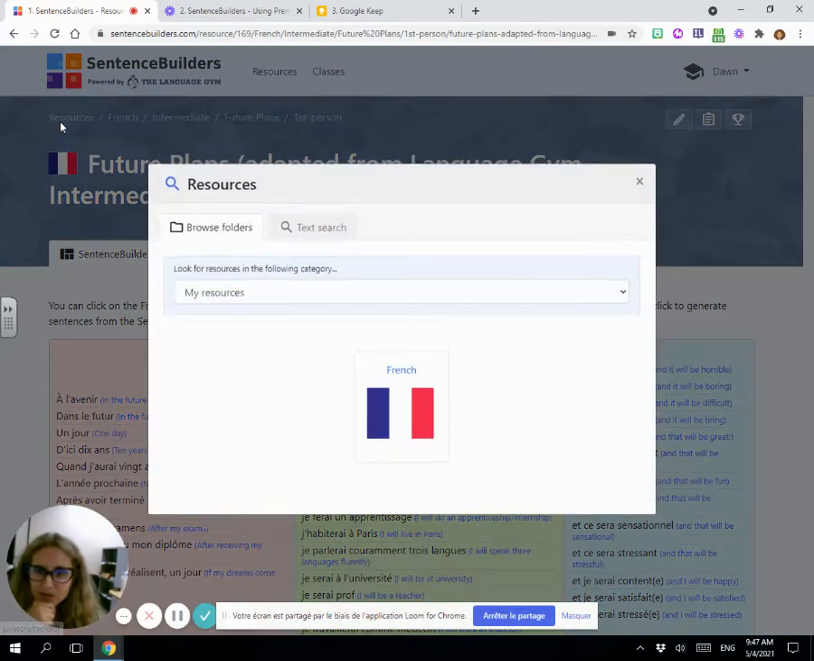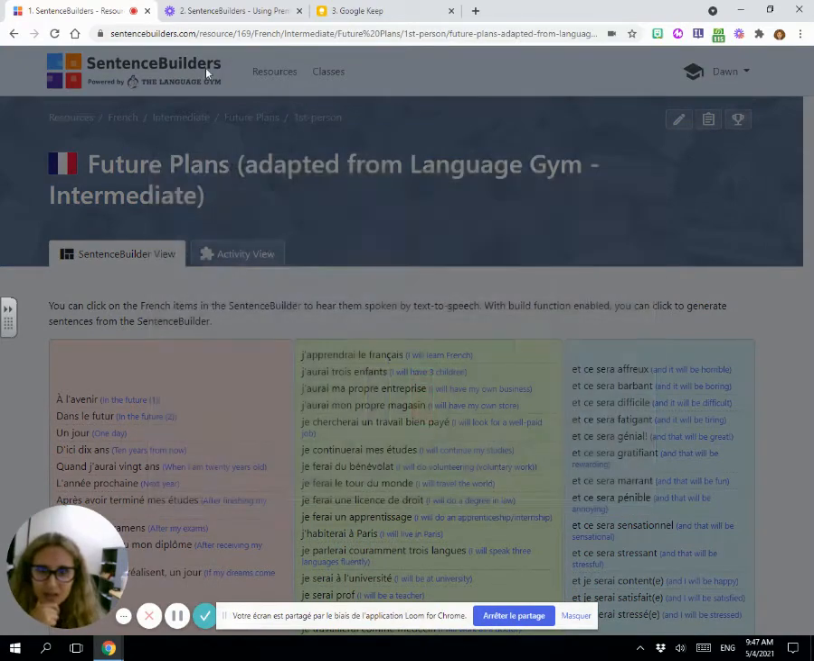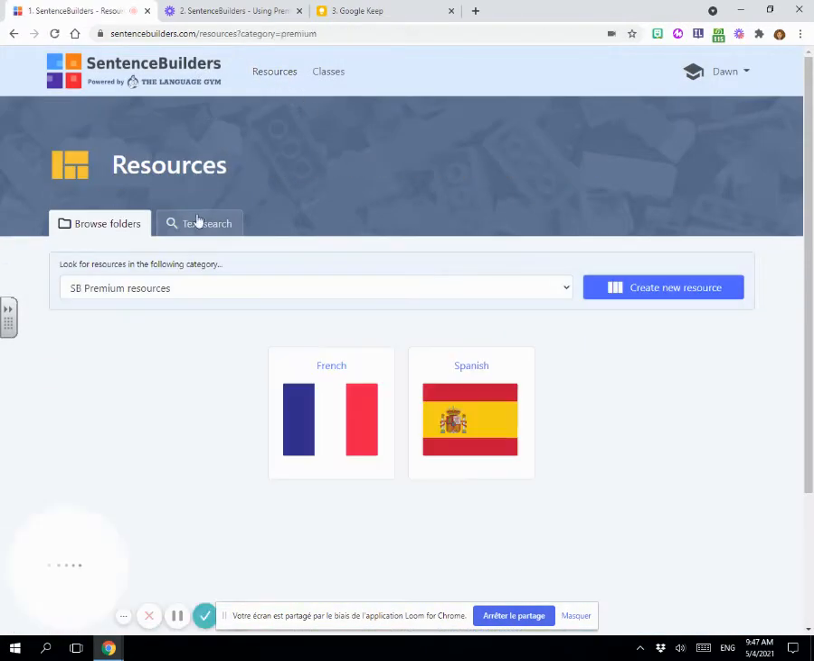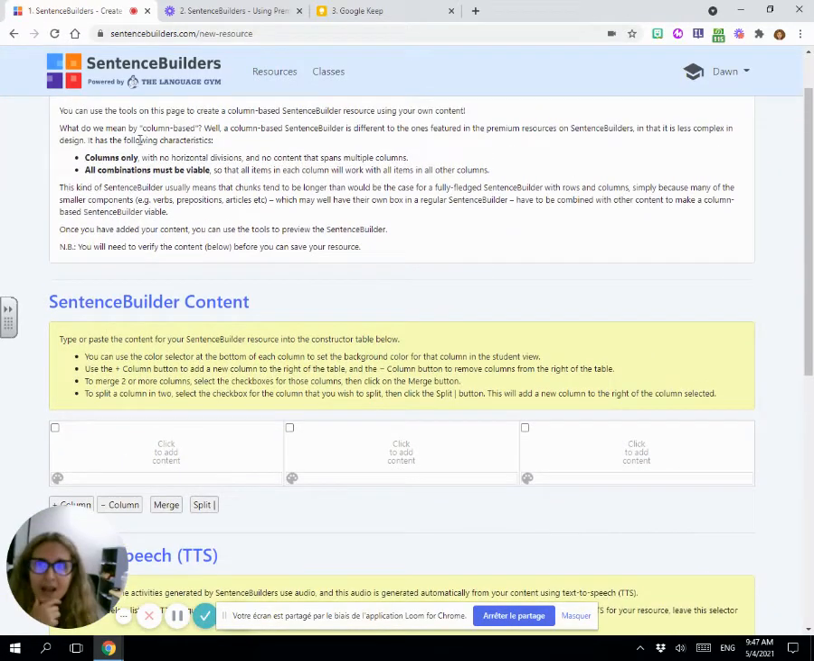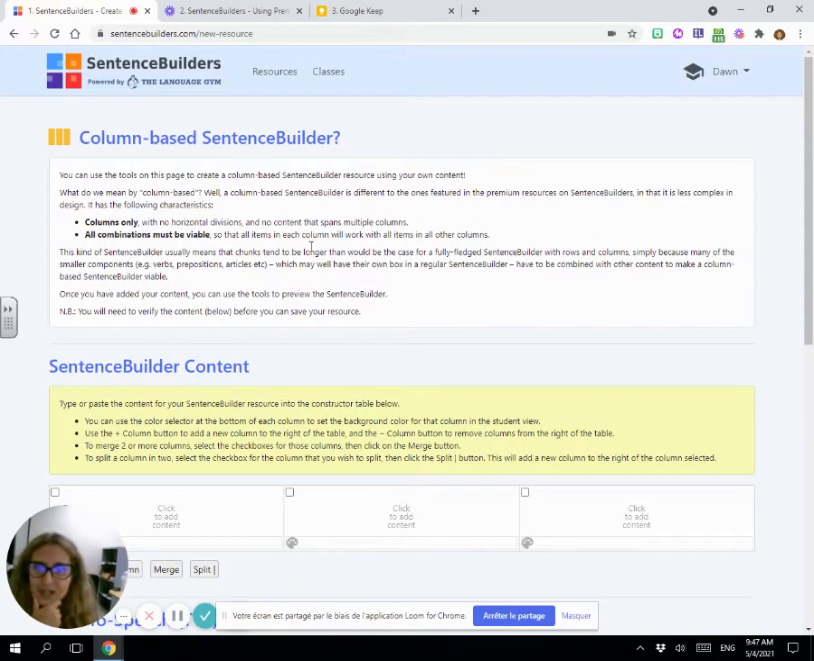So I'm going to go to resources. Let me go back home. All right. And I'm going to say create new resource, right? And then I have directions that are very explicit, explaining that I can do columns only, with no horizontal divisions, no content that spans multiple columns. All combinations must be viable, so all items in each column work with all other items in other columns.